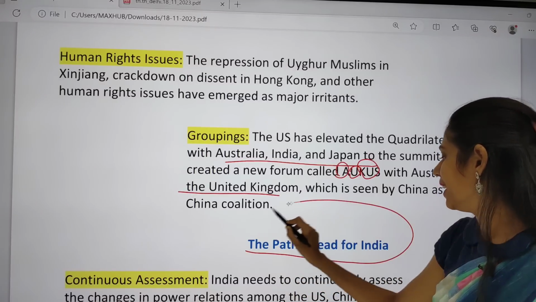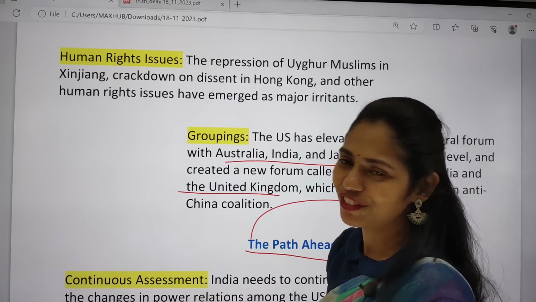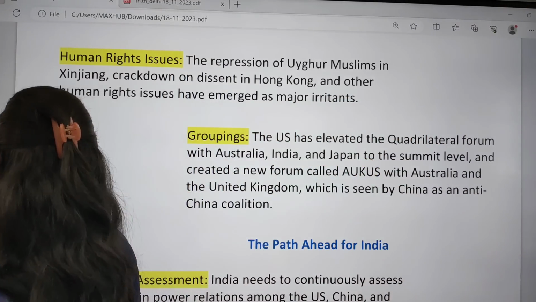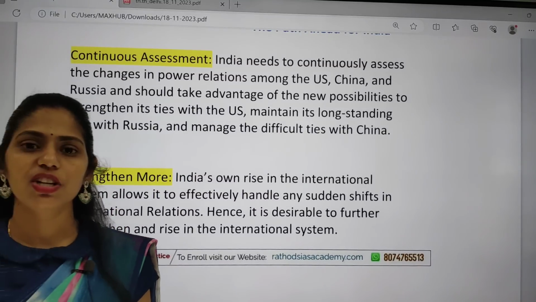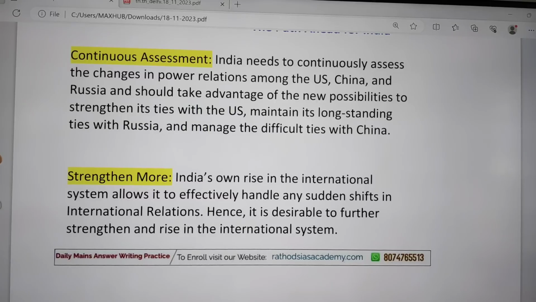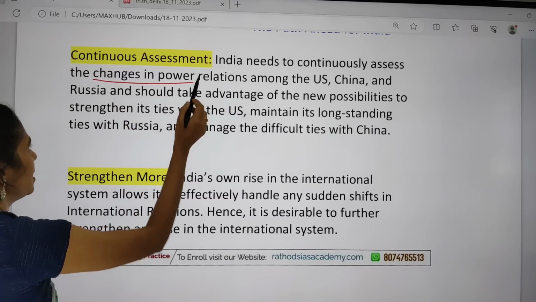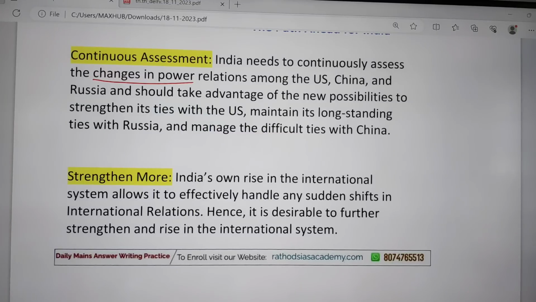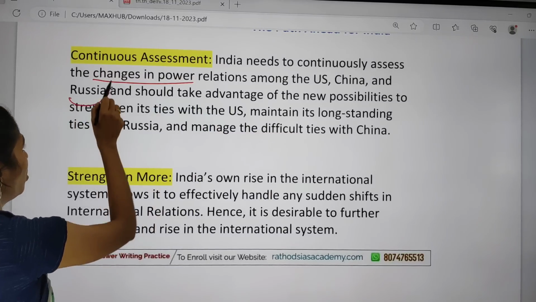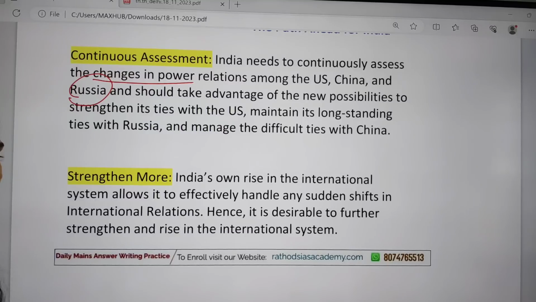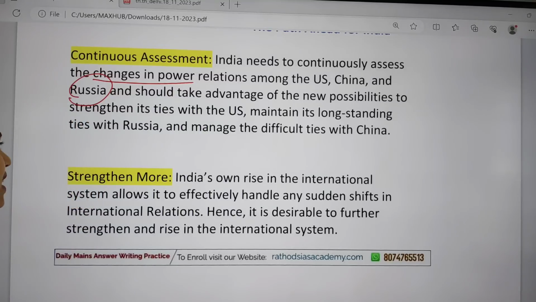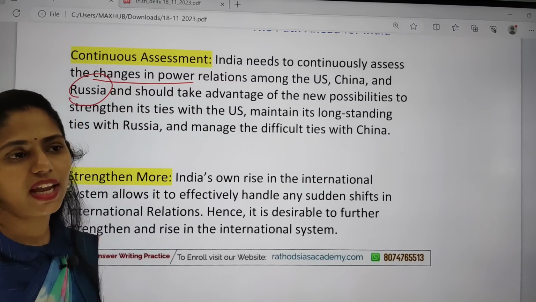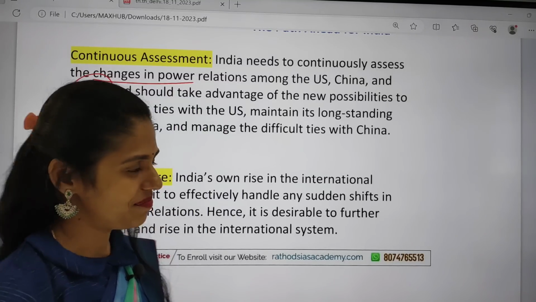And what is the path ahead for India? So what is the way forward for India? So first one is we have to focus on continuous assessment. So continuous assessment is very much required. India needs to continuously assess changes in the power relations among US and China, and even Russia also, because Russia is also moving towards China nowadays. So based on that, yes, we have to strengthen our ties with US and we have to maintain long-standing ties with Russia. Okay, so that yes, we can counter China.